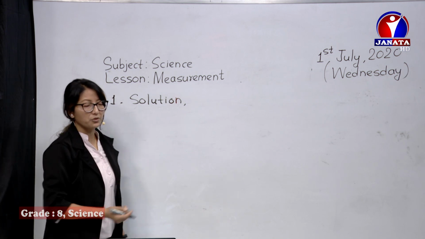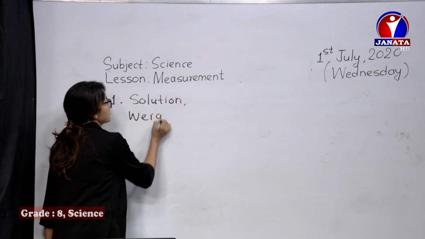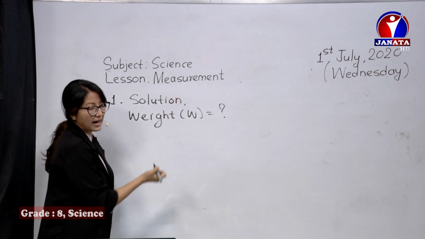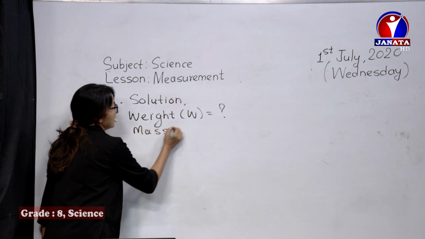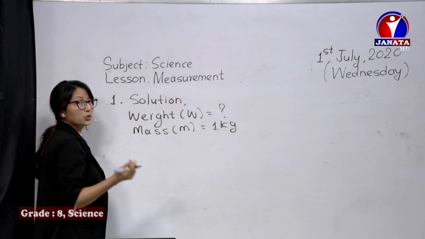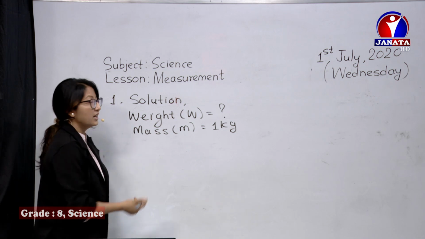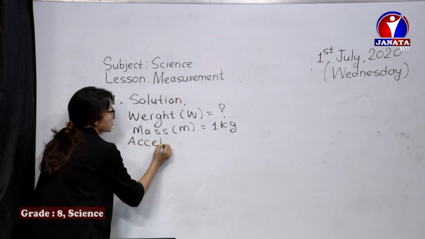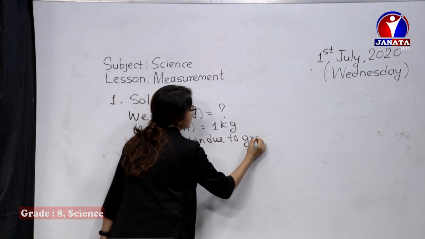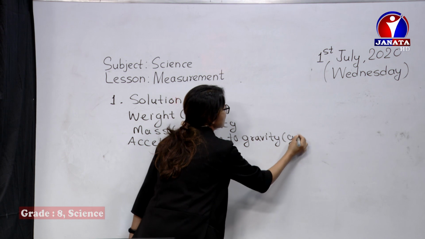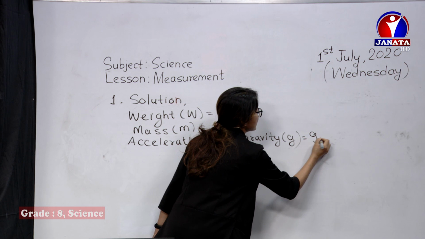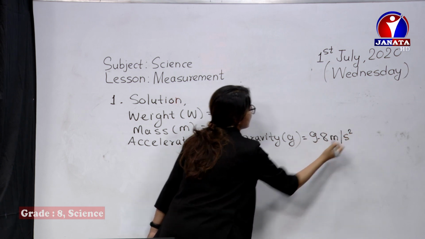So calculate the weight of a body. Weight, W is equal to what? Next we have the mass as 1 kg. Though it's not stated, universally the acceleration due to gravity, its symbol is g. The denotation must be written, and its value g is 9.8 meter per second square.